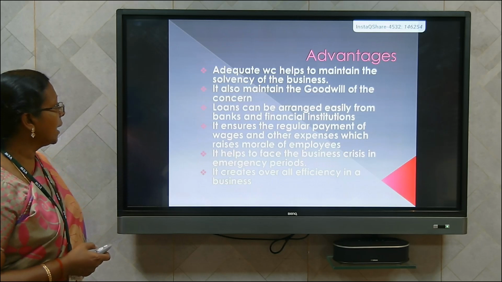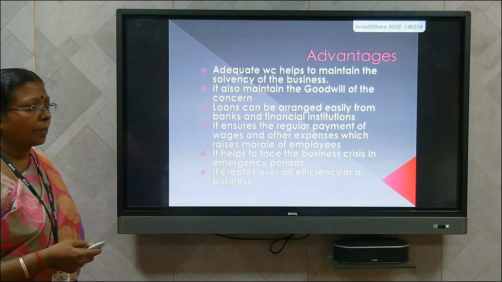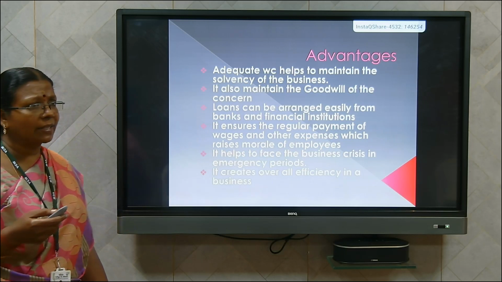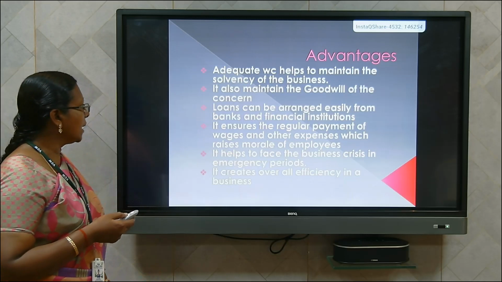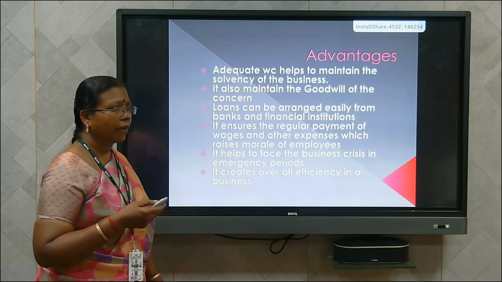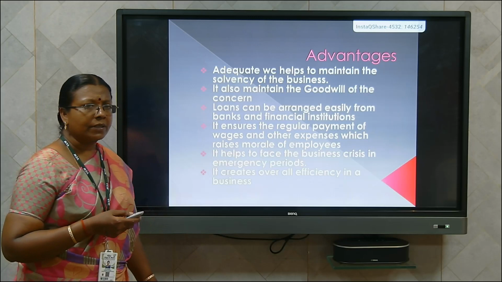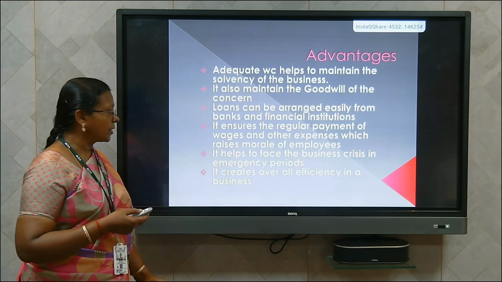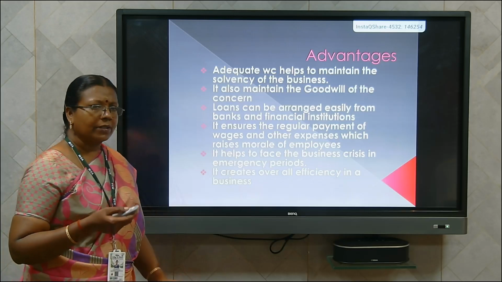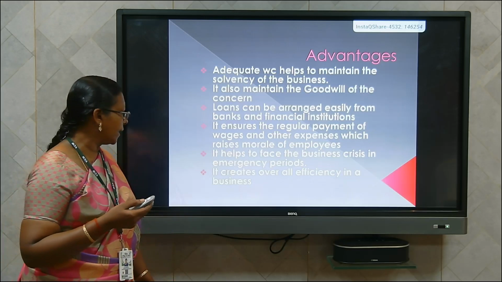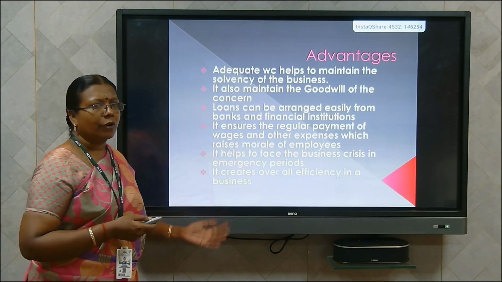Now we shall see the advantages of working capital. Adequate working capital helps to maintain the solvency of the business and also maintain the goodwill of the concern. Loans can be easily arranged from banks and financial institutions by the firm for maintaining adequate working capital. It ensures regular payments of wages and other expenses, which raises the morale of employees. It helps to face the business crises in emergency periods. It creates overall efficiency of the concern. These are all the advantages of working capital.